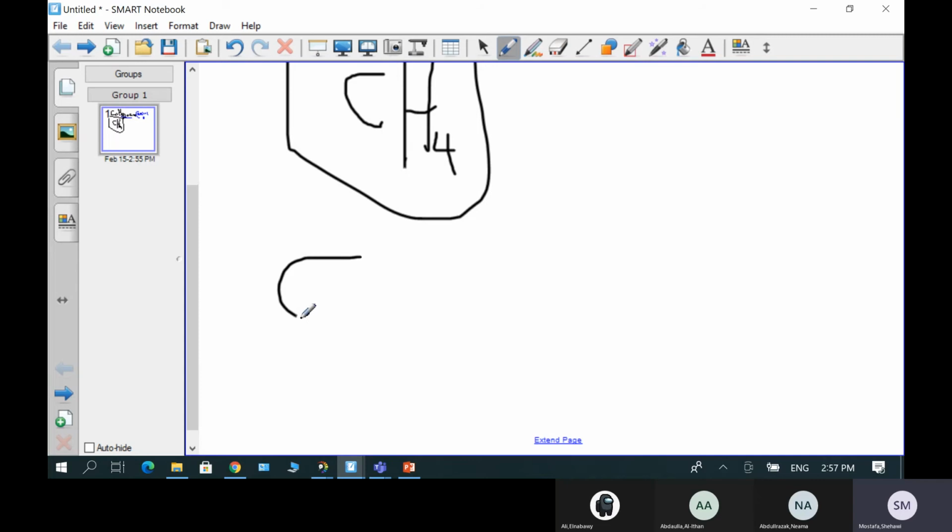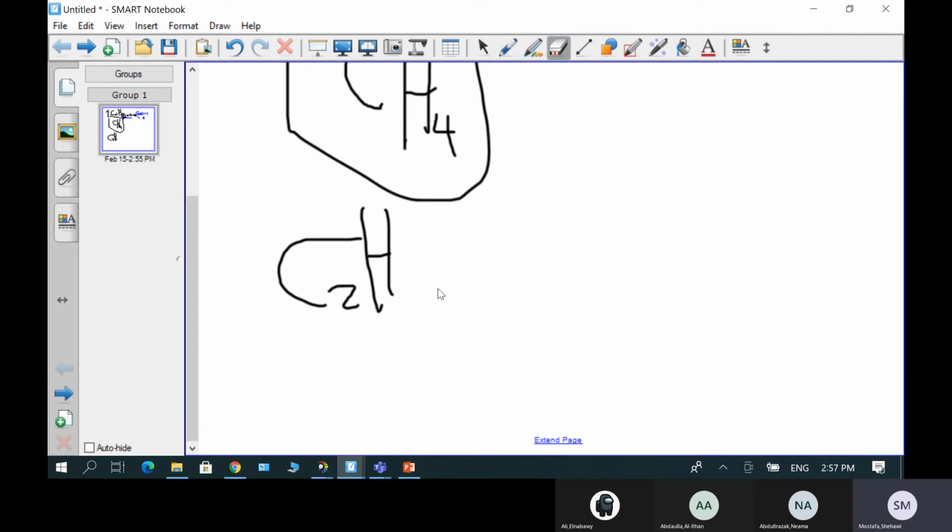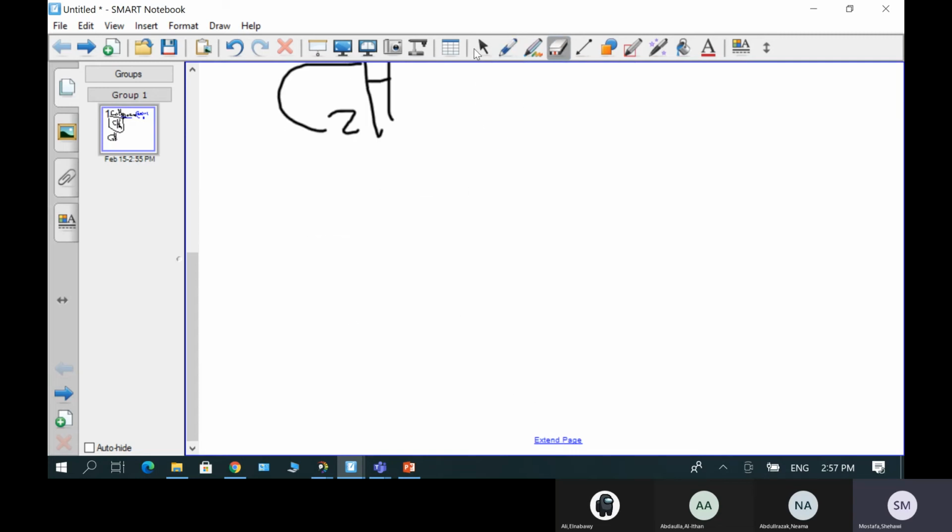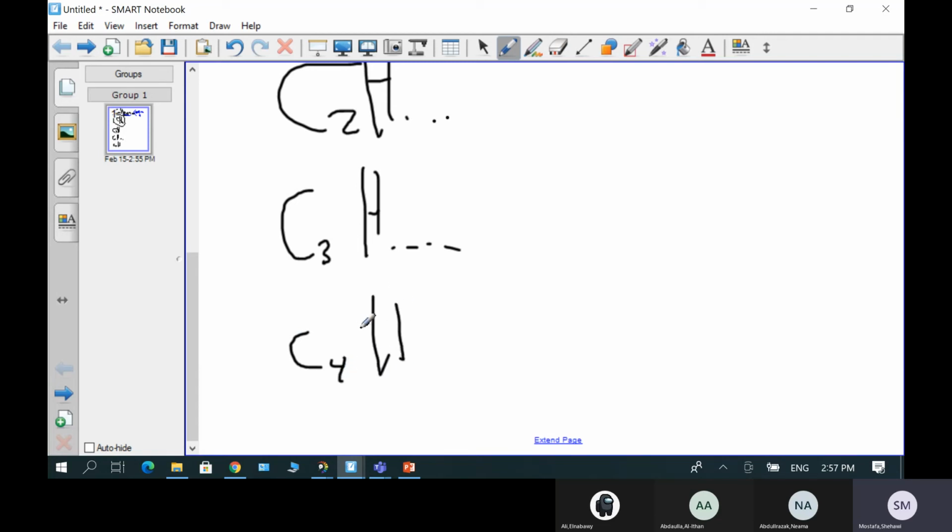What if we have 2 carbon atoms? C2H what? If I don't write it, I won't write it. If we have another one, I'll make it as questions for you. If I have 3, H would be what? If I have 4, each one of you takes one, okay? H would be what?